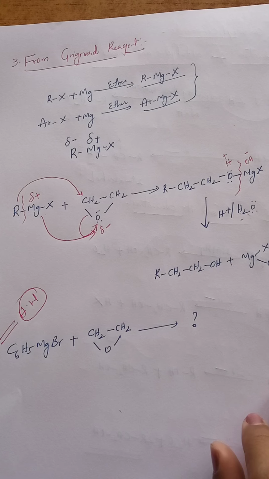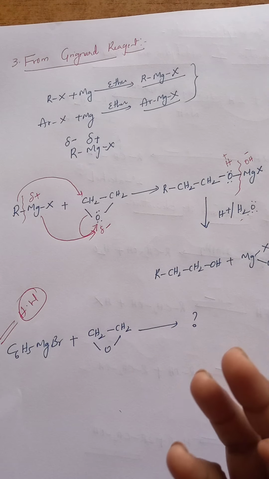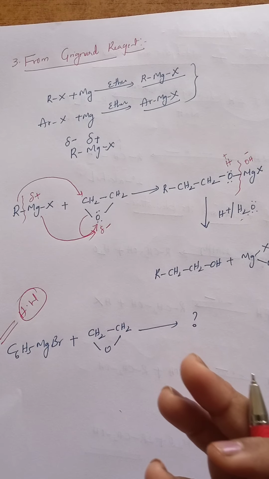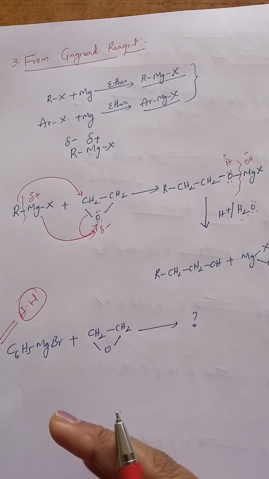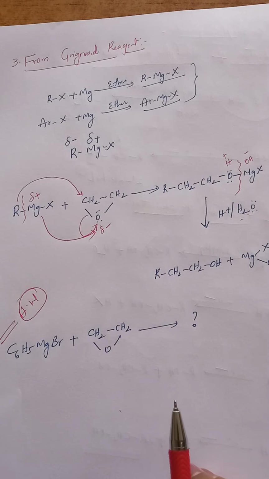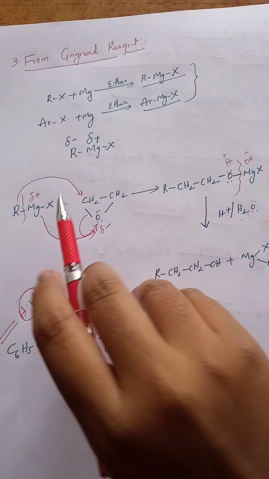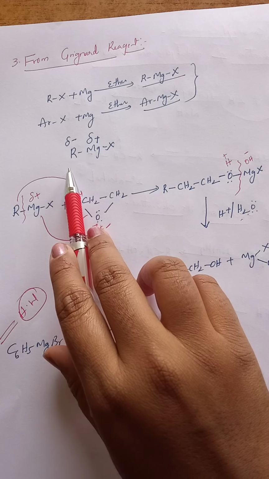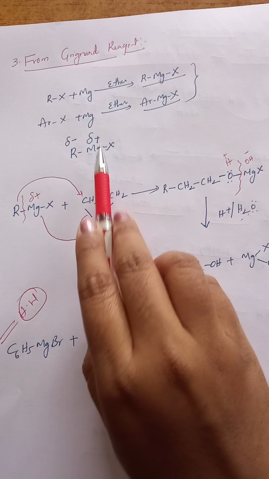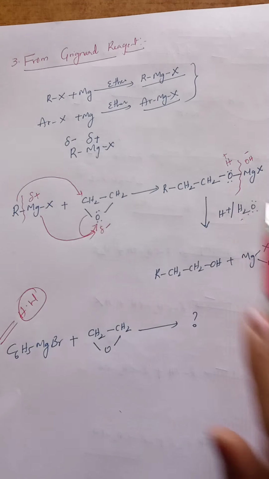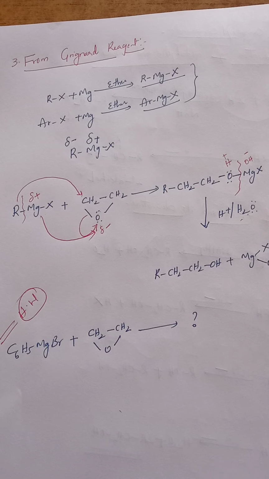So this is about preparation of alcohols by using 3 important methods. First one is by using alkenes, second one is by using carbonyl compounds, and third one is by using Grignard reagent. Remember, in Grignard reagent always the bond breaks between R group and Mg. Mg gets the positive charge and R group gets the negative charge. Okay, that is about preparations of alcohols.